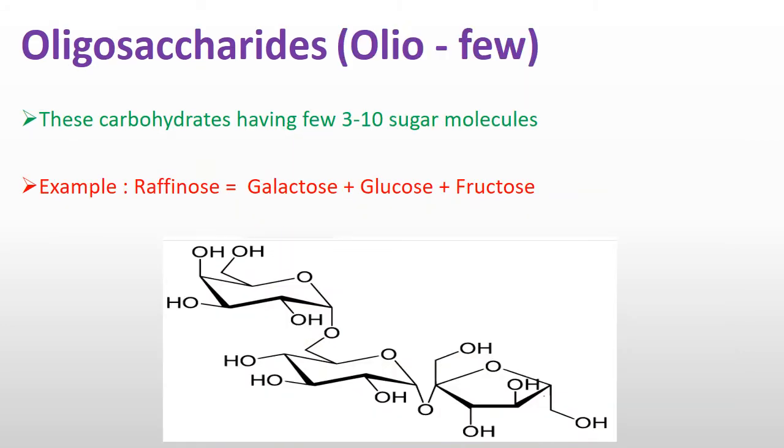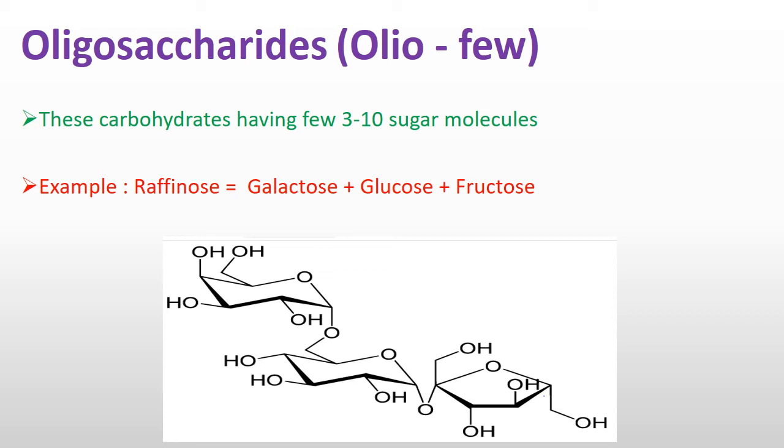Oligosaccharides. Oligo means few. This structure is the same as the disaccharides. In a disaccharide, two molecules of monosaccharides are joined together by a glycosidic linkage. In an oligosaccharide, 3, 4 or up to 10 molecules are joined together and form an oligosaccharide structure. I have shown here the raffinose structure. Here galactose, glucose and fructose, 3 different monosaccharides, are joined together by glycosidic linkages and the raffinose structure forms.